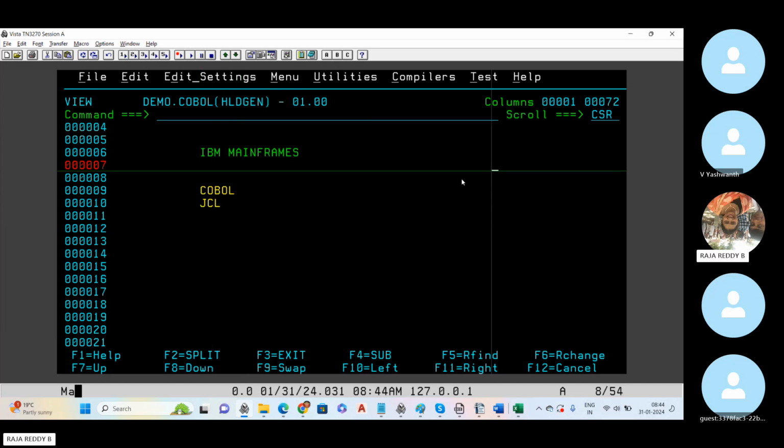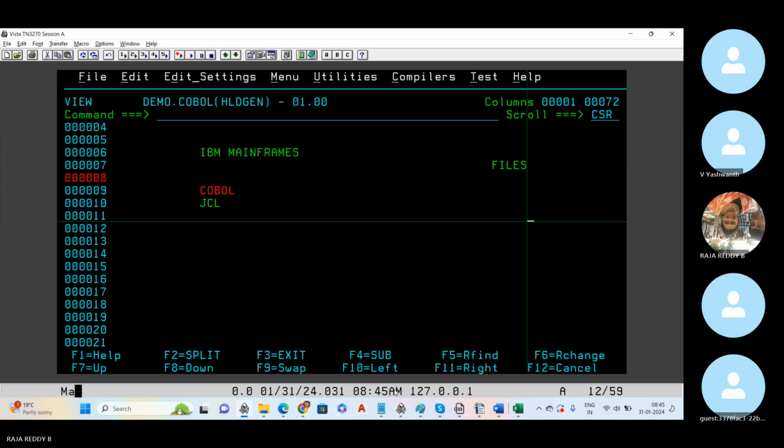For each and every organization, each and every software, the main focus is on data handling and processing. In mainframes, we get the data in the form of files. A file is nothing but a collection of records. Let me show you an example of how a file looks.